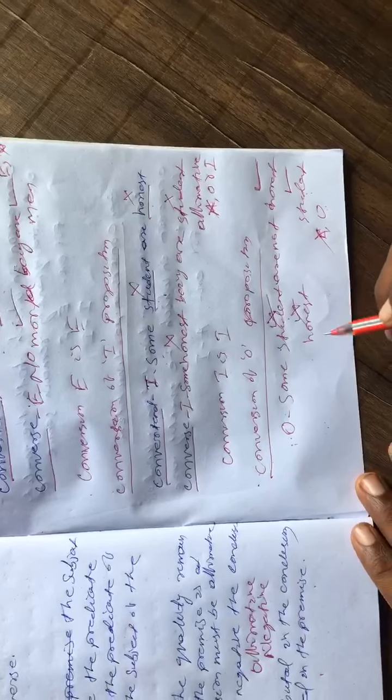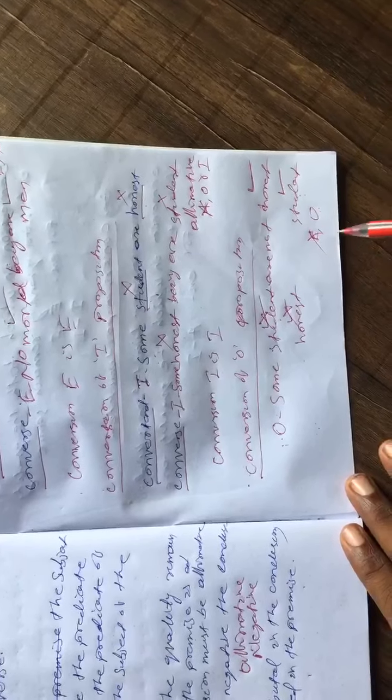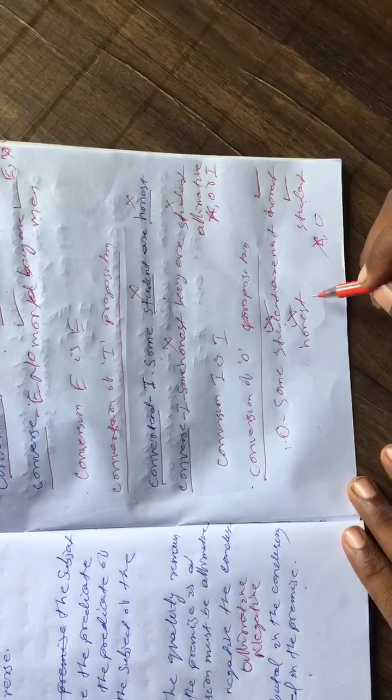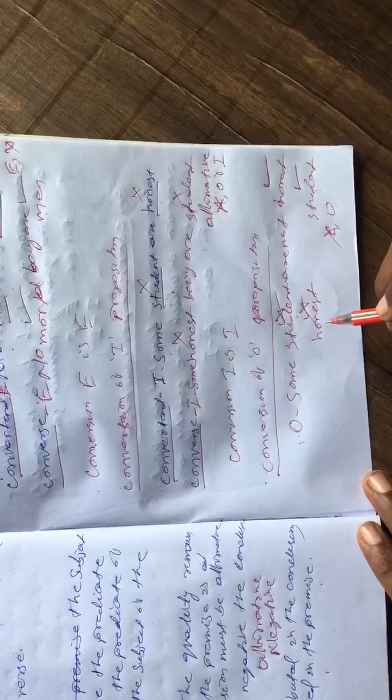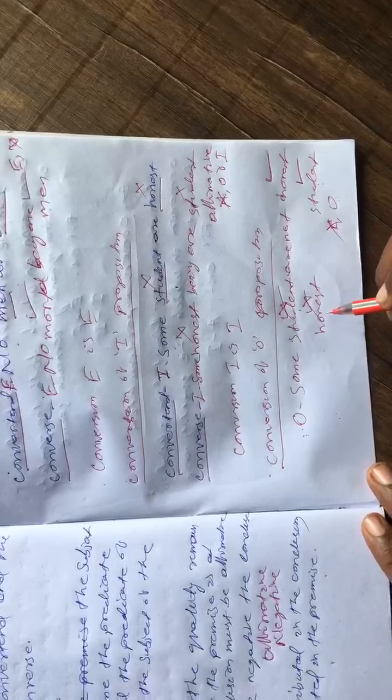It violates the third rule of conversion, that is, no term that is not distributed in the premise can be distributed in the conclusion. So the conversion of O is not possible. It is called the fallacy of conversion of O proposition.